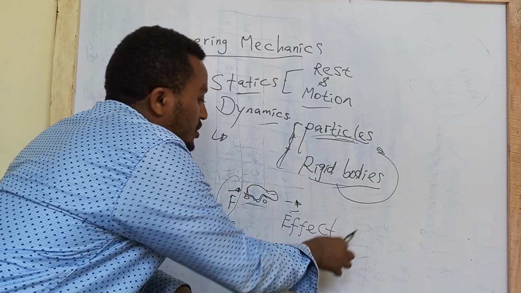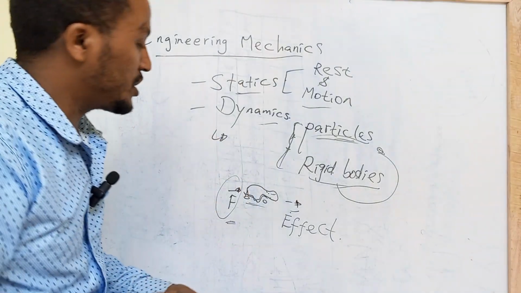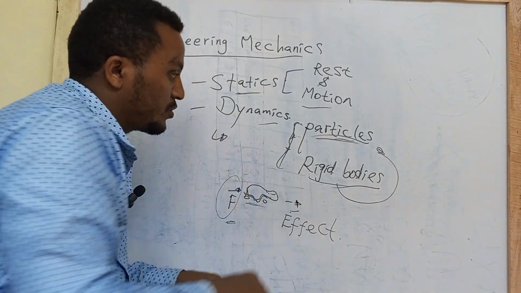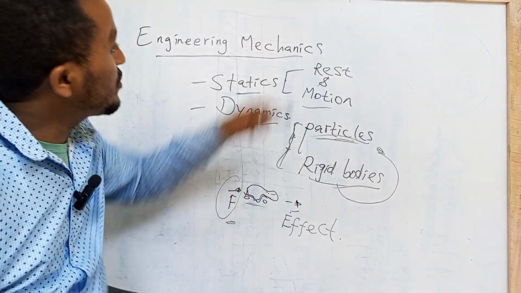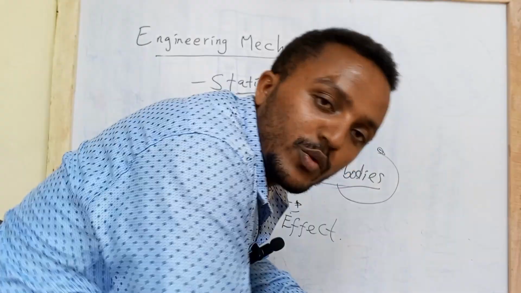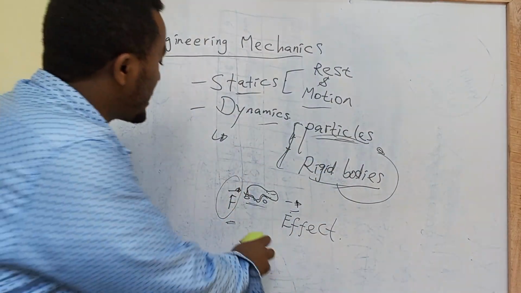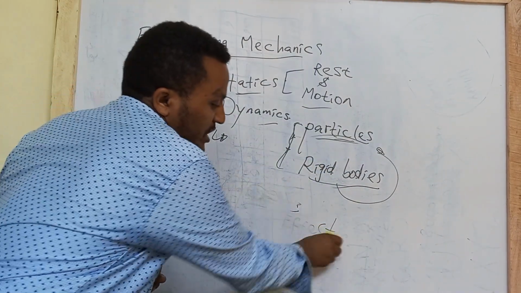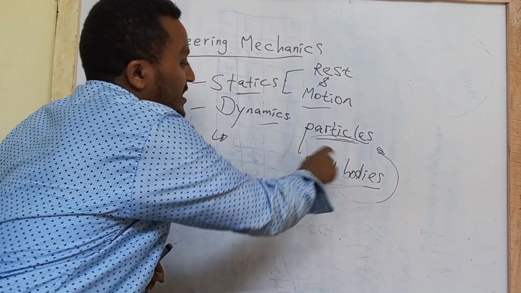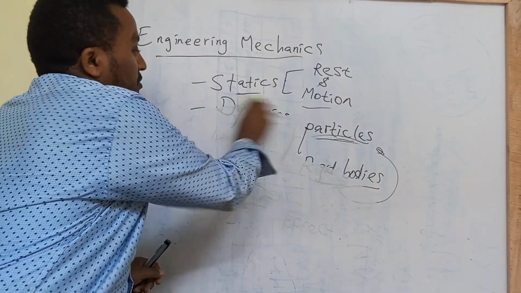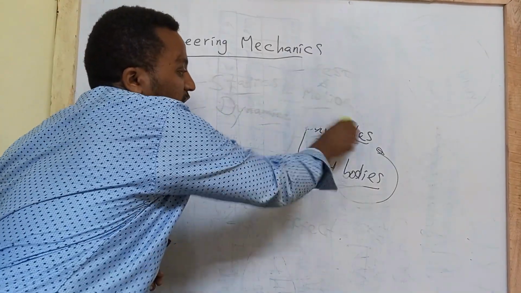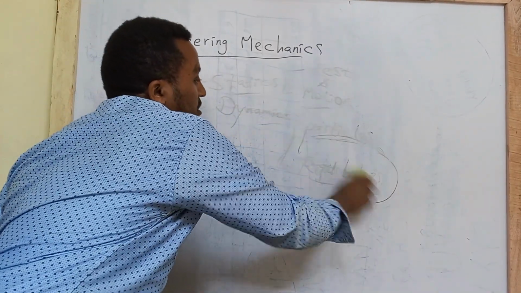So this is the basic working way for dynamics. When we are dealing with rigid bodies in mechanics, we'll see the basic concepts included in them. These are basically what we call space. This is a space which is occupied by particles and rigid bodies, and we will also see matter. What is matter? What is mass? What is space? These are the basic rigid body principles.